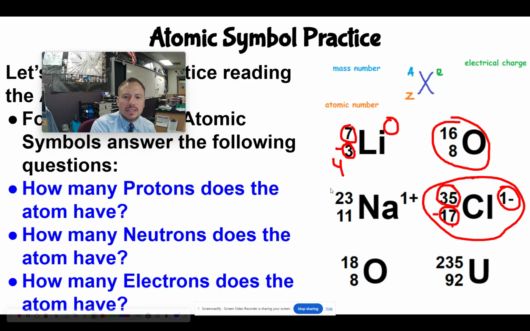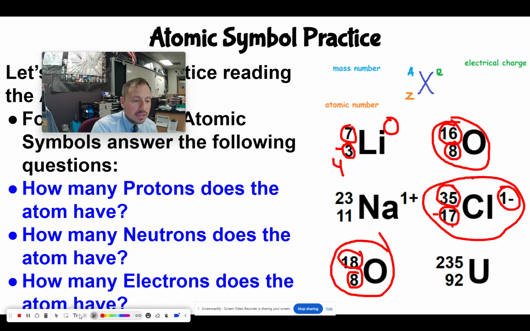And you can practice the rest down here. But notice I have another oxygen here, right? Oxygen always has 8 protons. If it doesn't have 8 protons, it is not oxygen. But notice, well, my mass number is a little bit different, right? My mass number is different for those.